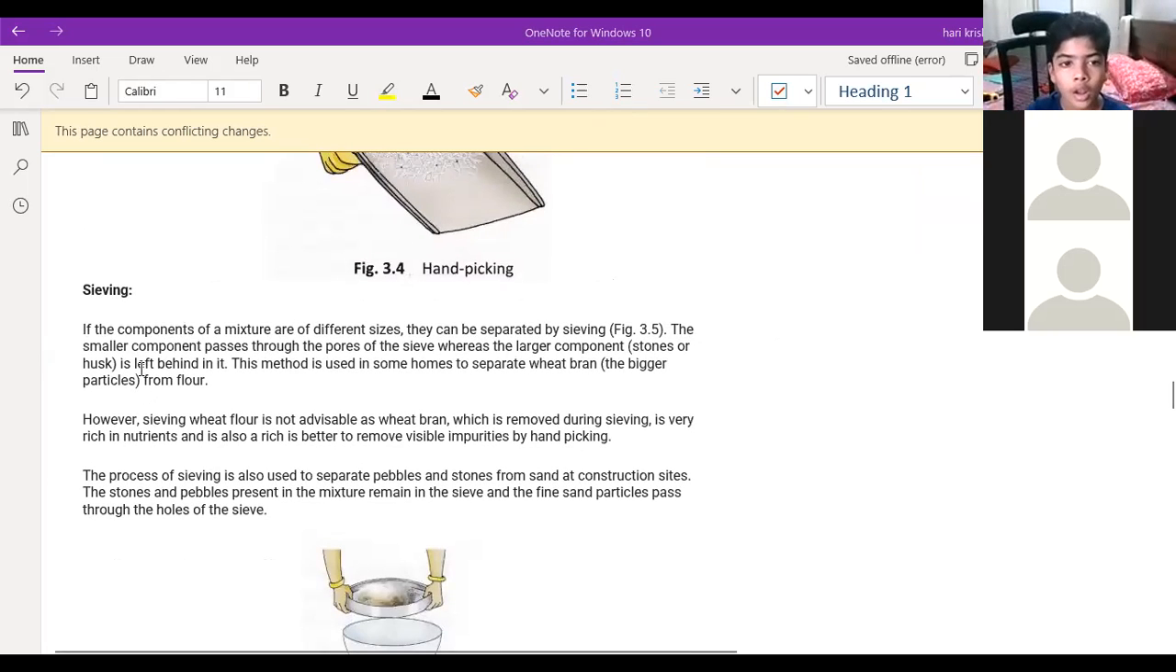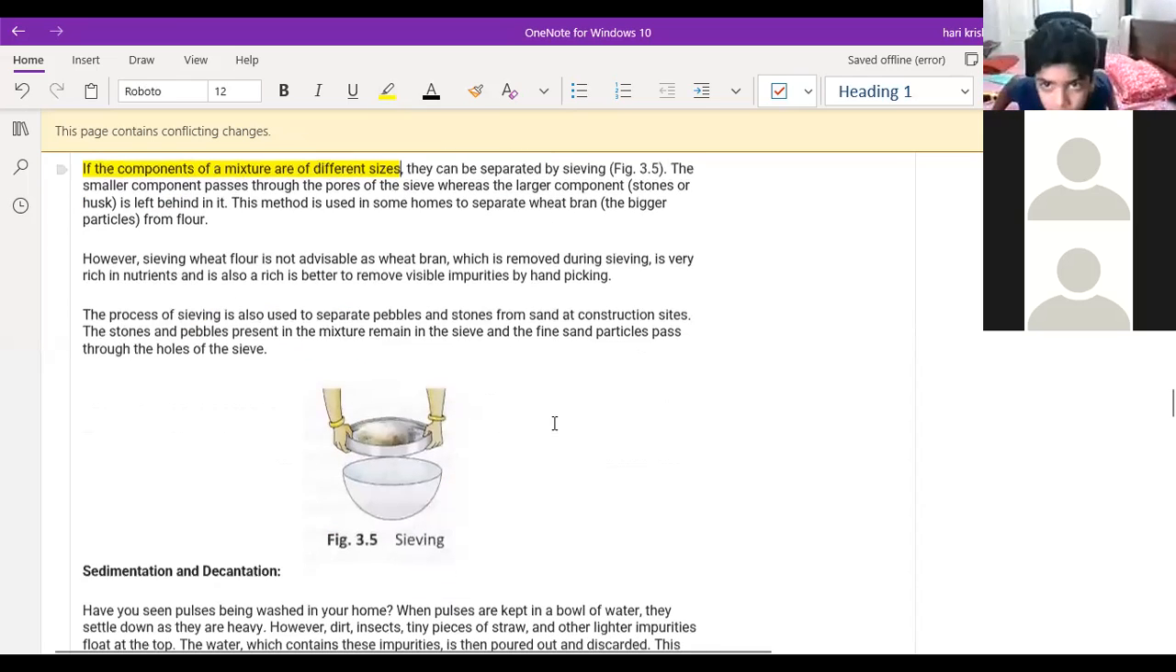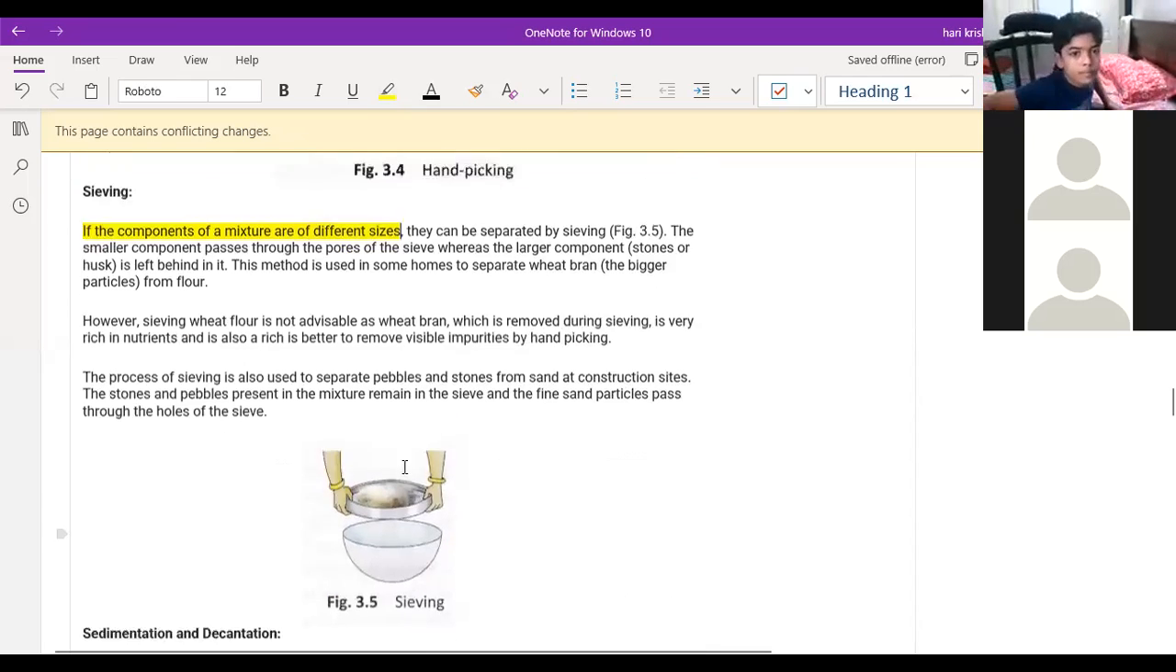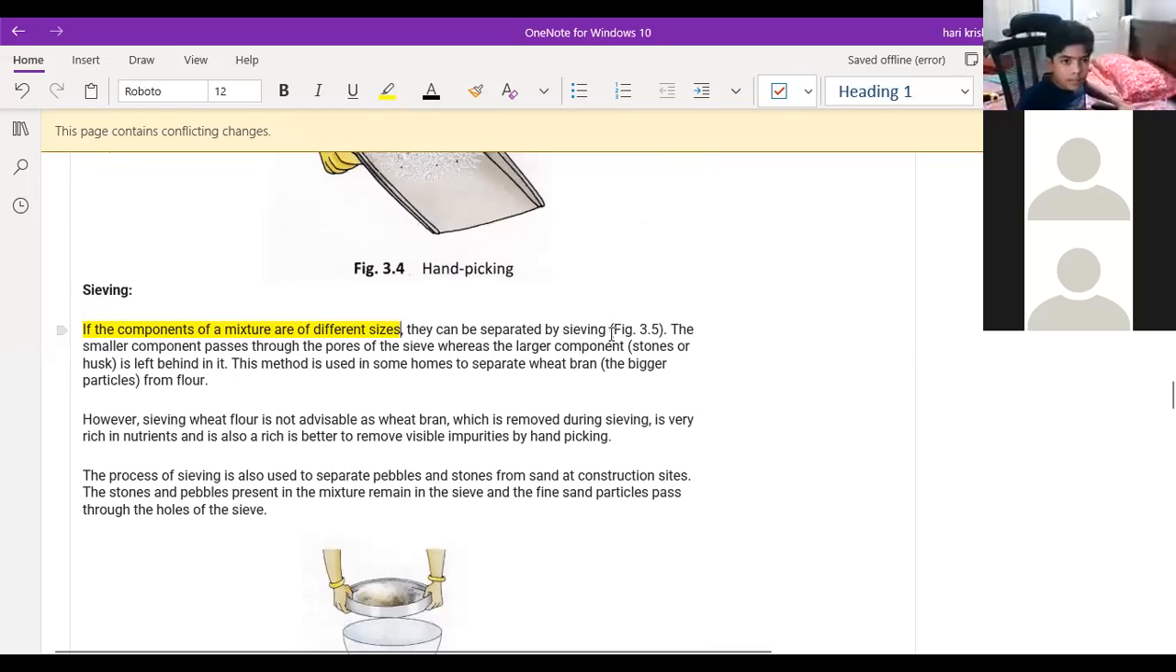Okay. So if the components of the mixture are different sizes, they can be separated by sieving. You can see the figure here. The smaller components pass through the pores of the sieve, whereas the larger components are left behind in it. This method is used in the home to separate the wheat bran from the flour.